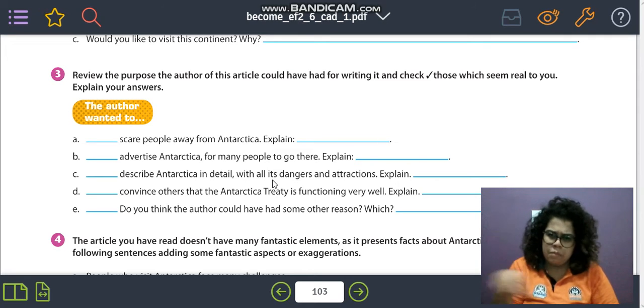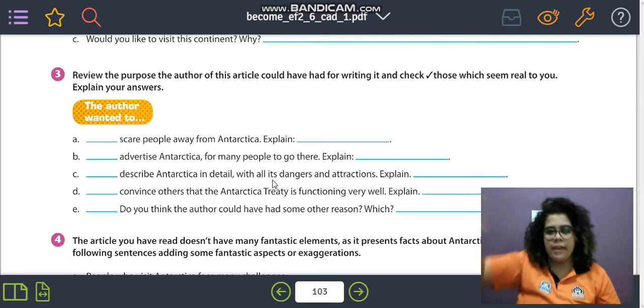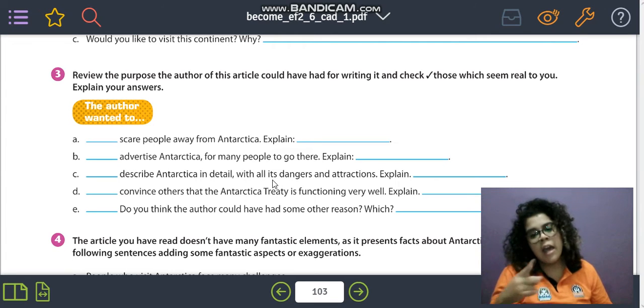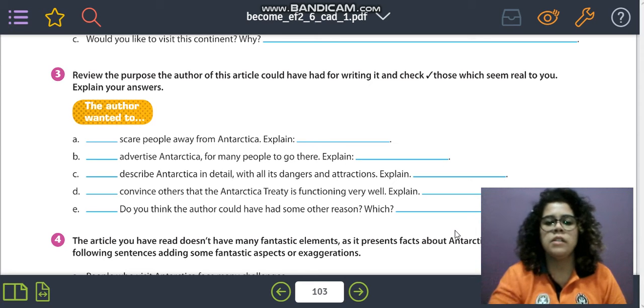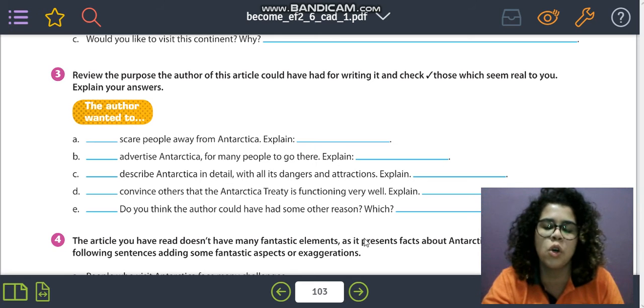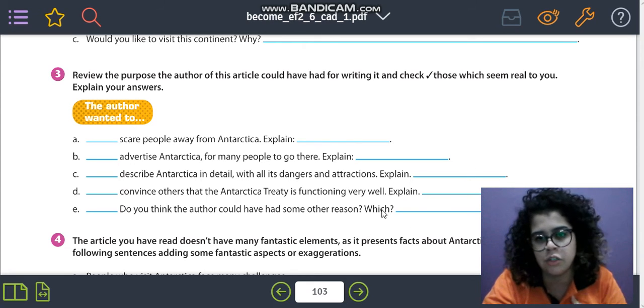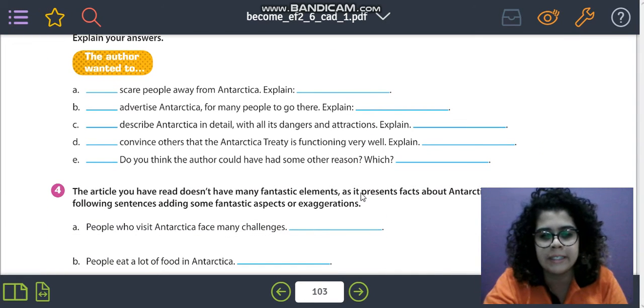The treaty from the end of the text. Remember the treaty, with all the countries being part of Antarctica. Antarctica is part of all countries' territory, right? So letter E, do you think the author could have had some other reason? If you think there's another reason, you're going to check it and write which reason that is. So if you think, oh, the author wanted to show us how risky it is to go to Antarctica, you're going to write it here, it's your choice. You're going to find the explanation that best goes with what you thought while reading, right?